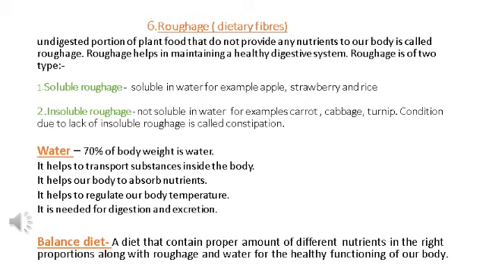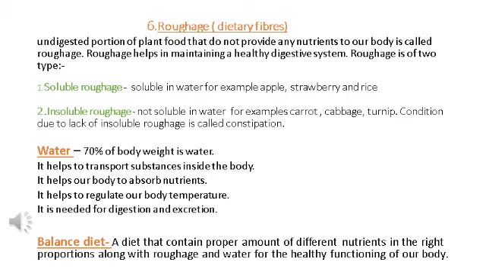Roughage, which is also known as dietary fiber. Now, what is roughage? The portion of the plant food that remains undigested and does not provide any nutrient to our body is called roughage or dietary fiber. It helps in maintaining a healthy digestive system, and it is categorized into two types depending on its solubility in water: soluble roughage and insoluble roughage.